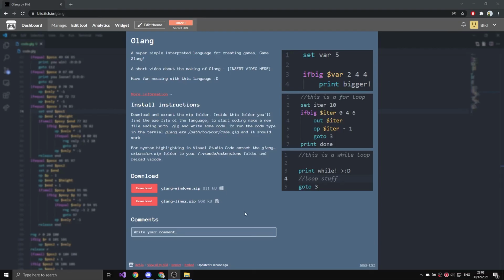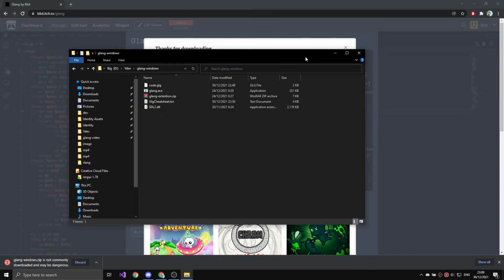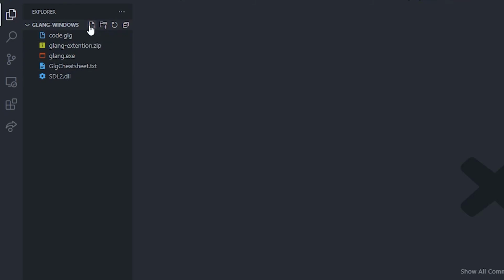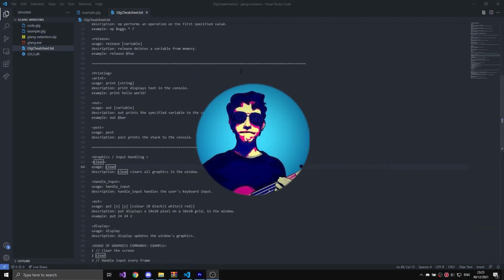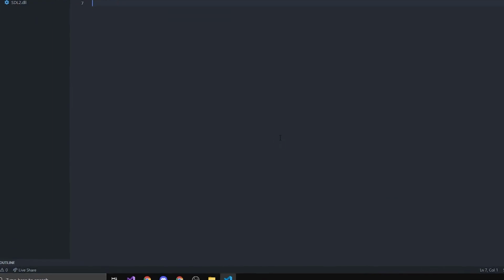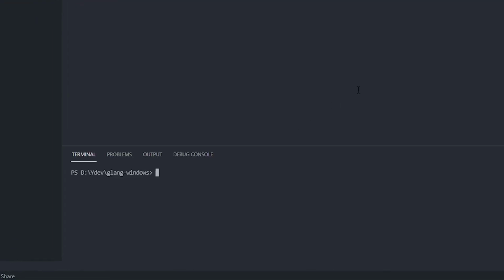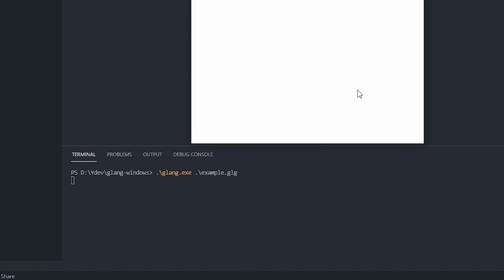Now, in case you want to torture yourself and try out this language, here is how to do it. First of all, go to the itch.io page and download Glang for your system. Inside this folder, you will find the exe file of the language. To start coding, create a new text file ending with .glg and start coding in it. You can always use the amazing cheat sheet my friend Dorbel Prod made to get help with the syntax. After you finish writing your code, you can run it by typing in a terminal glang.exe and then the path to the code you want to run.